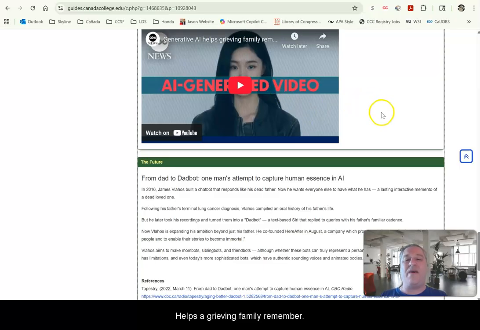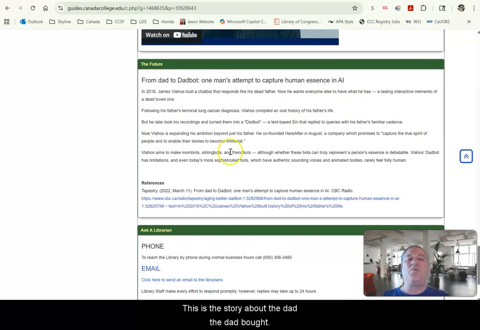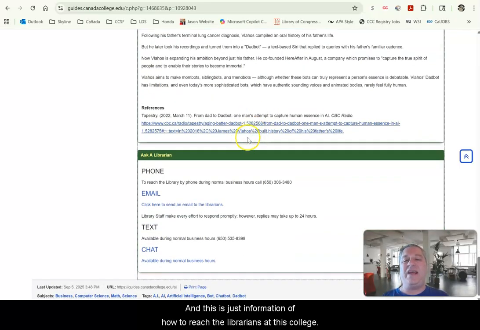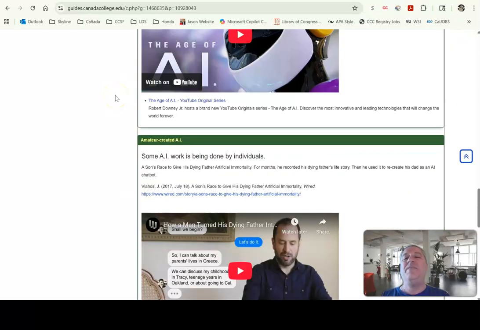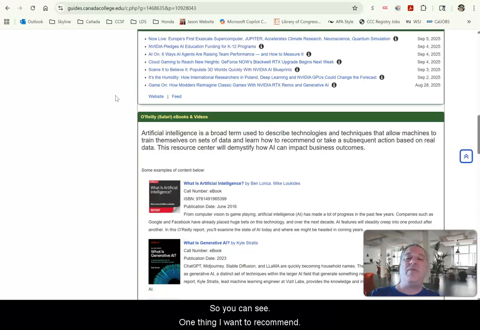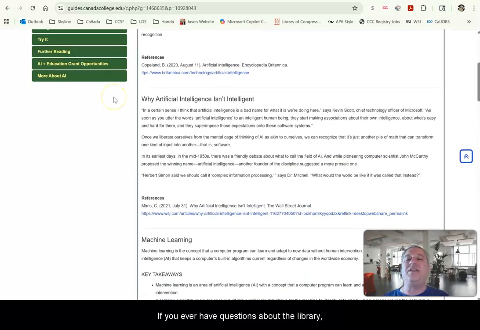Again, helps a grieving family remember. This is the story about the dad bot, and this is just information of how to reach the librarians at this college. So you can see, one thing I want to recommend, if you ever have questions about the library,